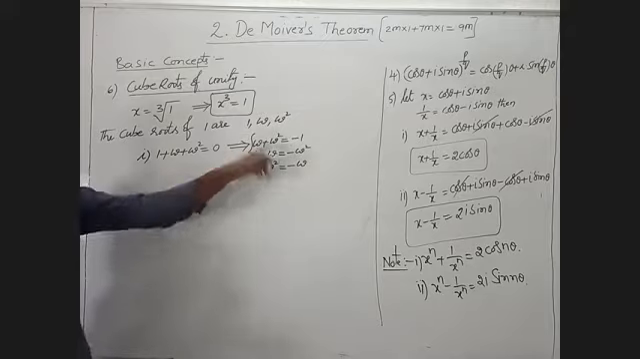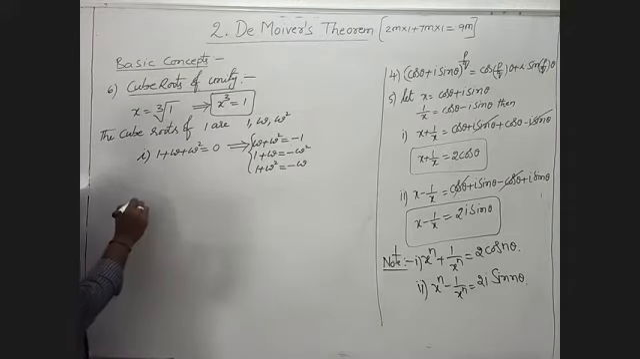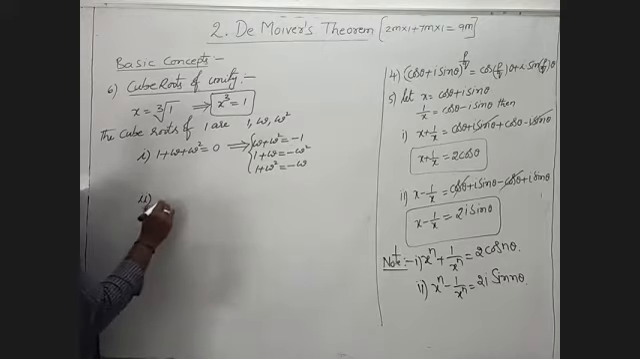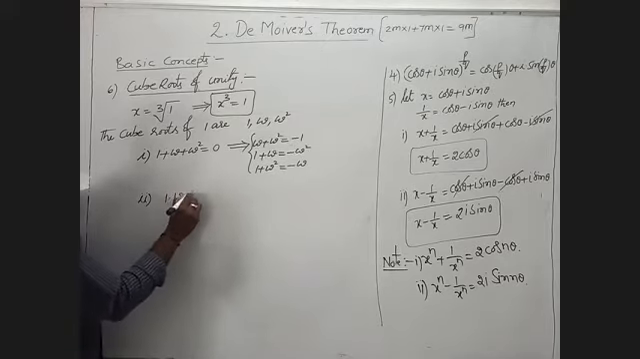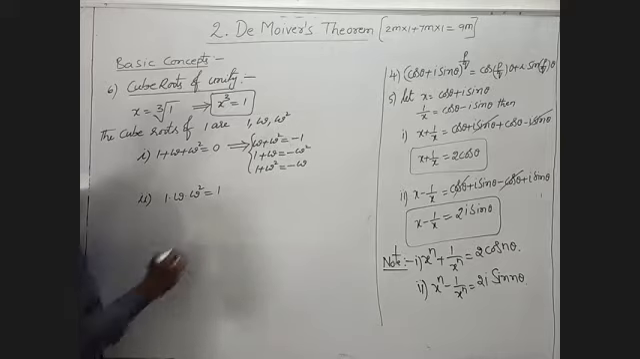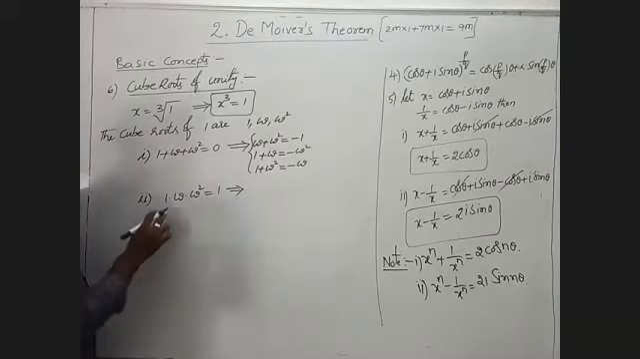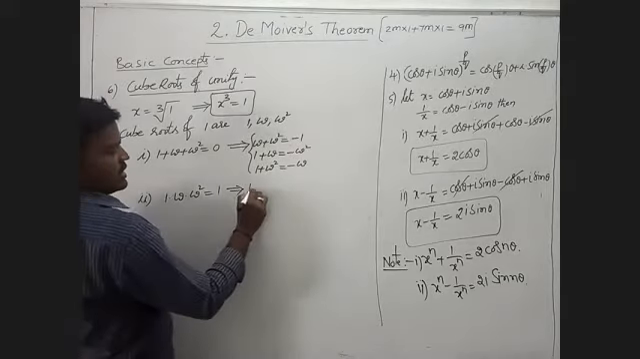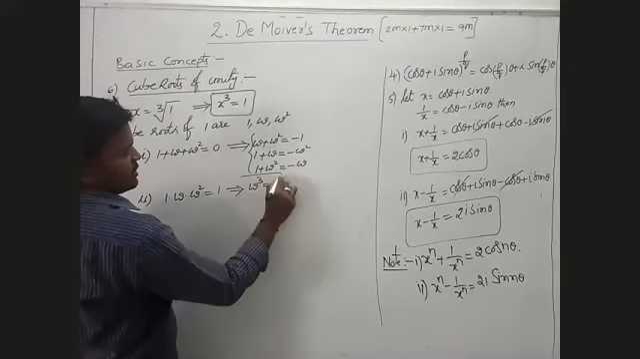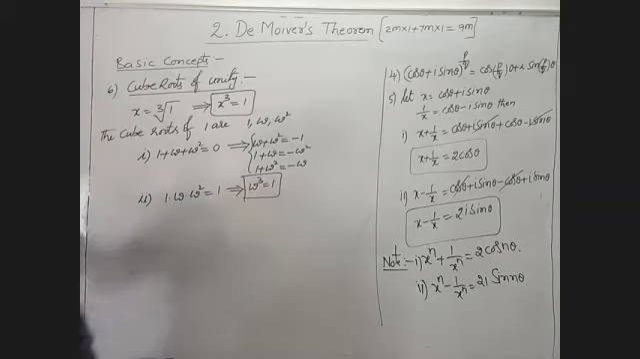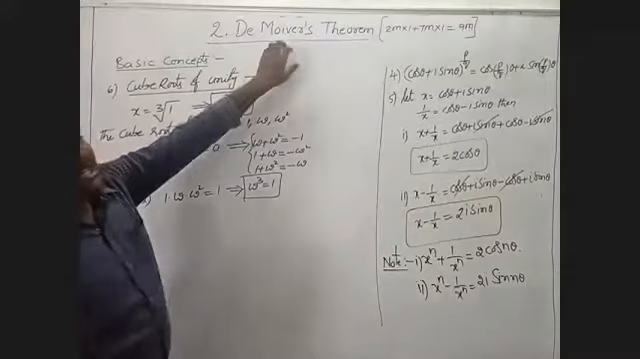Also, we have to take another condition. Their product is 1. I will write 1 into omega into omega square is omega cube, and omega cube is equal to 1. These are the main basics needed in De Moivre's theorem.